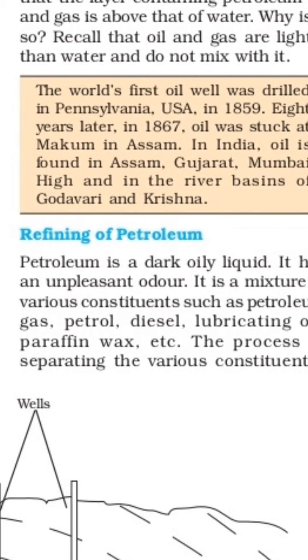Refining of petroleum. Now we are aware that in petroleum many constituents are there, six or seven constituents. We are only taking out petroleum, and it is a combination of many constituents, and for that purpose we have to separate all these constituents. We have to use these for different work, like petrol for two-wheelers, diesel for four-wheelers. In this way we have to separate them first. For that purpose, refining of petroleum is necessary.